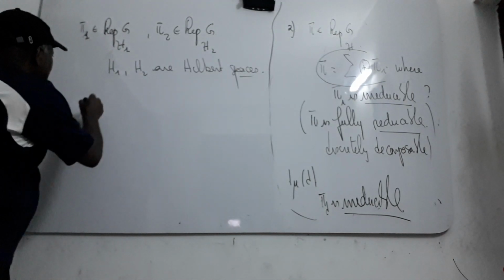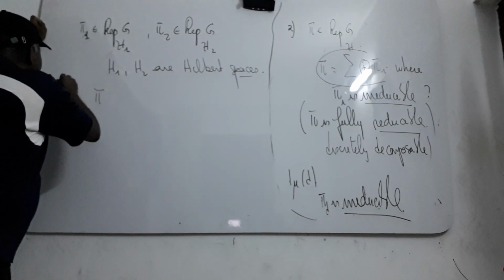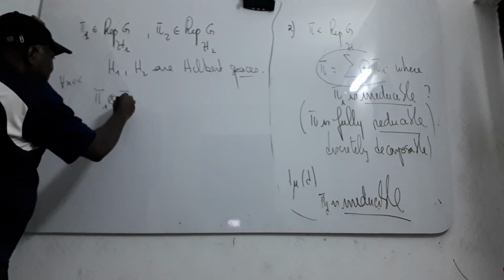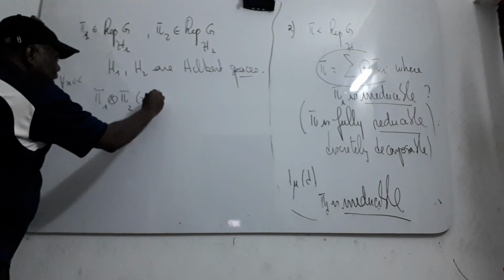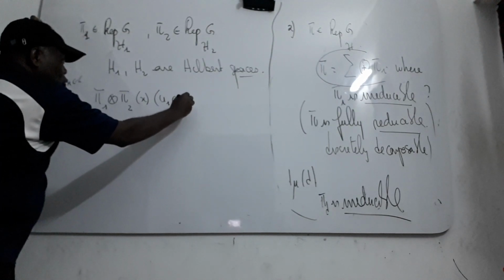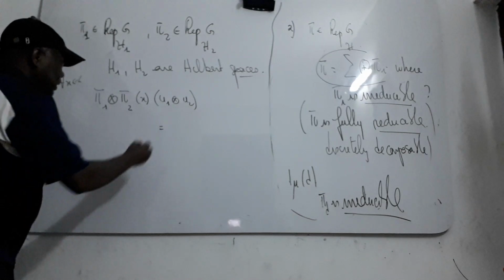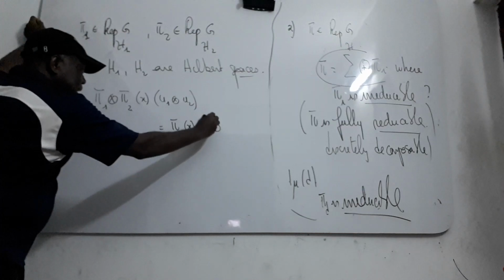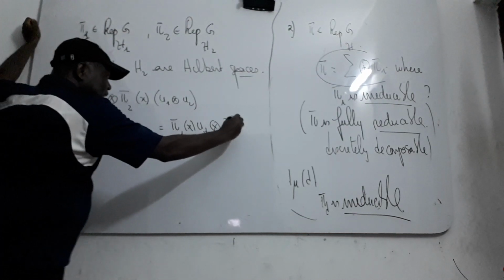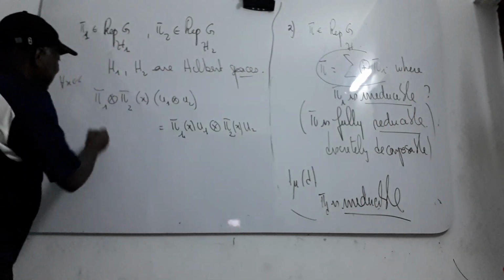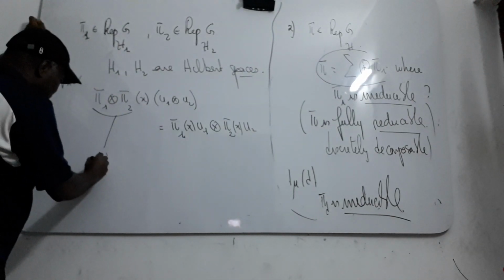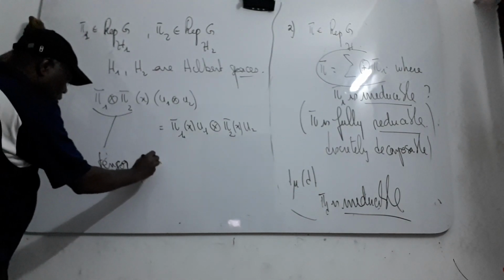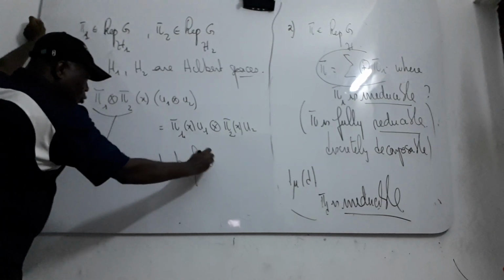Then we can decompose like this: for all x in J, pi 1 tensor pi 2 of x, applied to u1 tensor u2, is by definition pi 1 of x u1 tensor pi 2 of x u2.